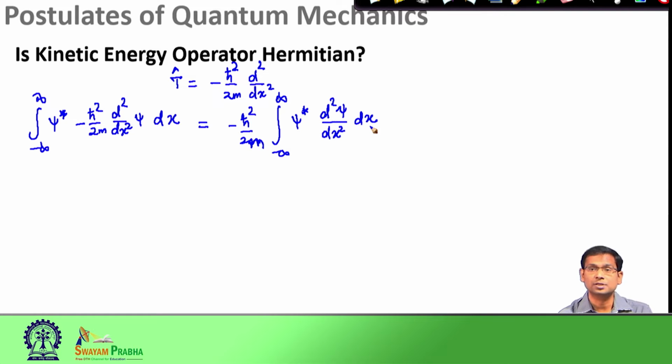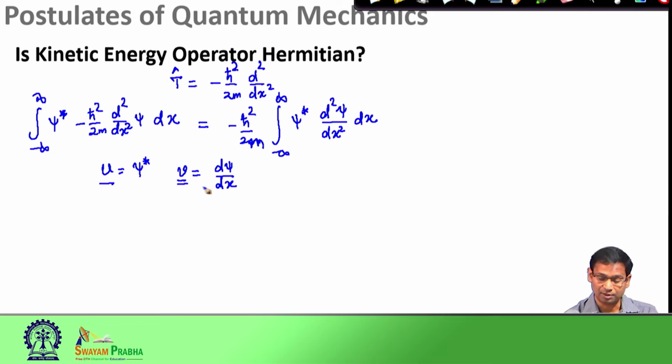Now, again we will use integration by parts here, but here my u is psi star and v is not psi, rather d psi by dx. If I take v as d psi by dx, then this term becomes u multiplied by dv, because one more differentiation of v gives me d square psi by dx square.